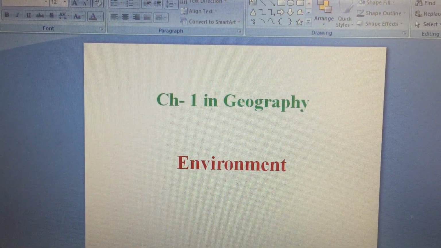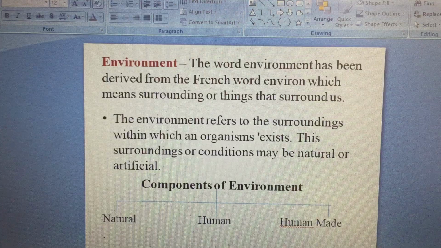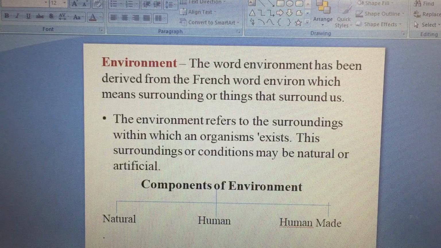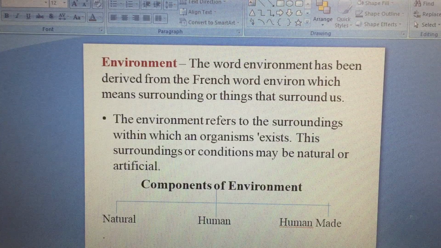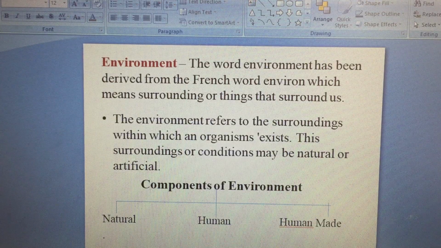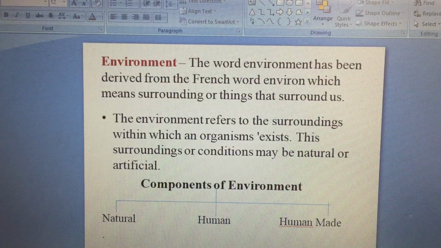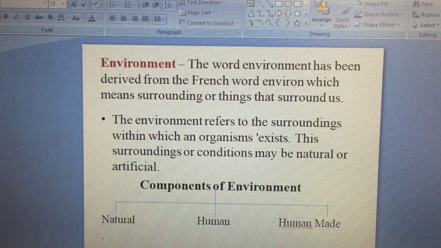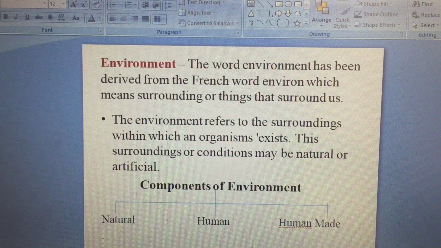Right? So let's first discuss the word environment itself. What exactly is environment? Environment is actually derived from the French word environ, which means neighborhood or surrounding. It refers to the surrounding in which organisms exist. And this surrounding can be natural or man-made or artificial. So components of environment can broadly be classified into three categories: natural, human and human-made.